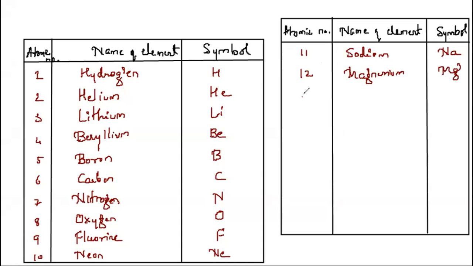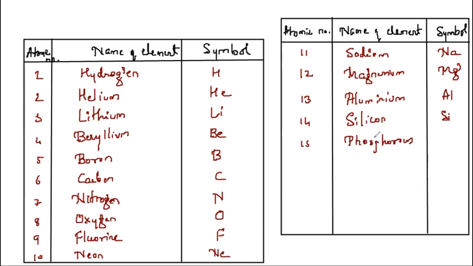You have element 13, whose name is aluminium. Symbol is Al. Element 14, whose name is silicon. Symbol is Si. Element 15, whose name is phosphorus. Symbol is P.